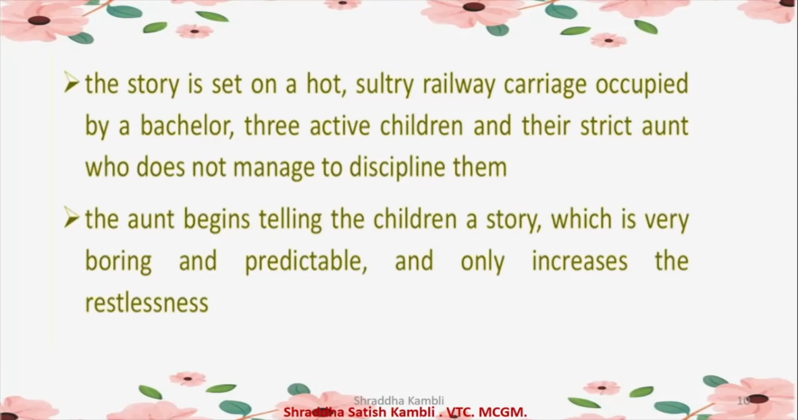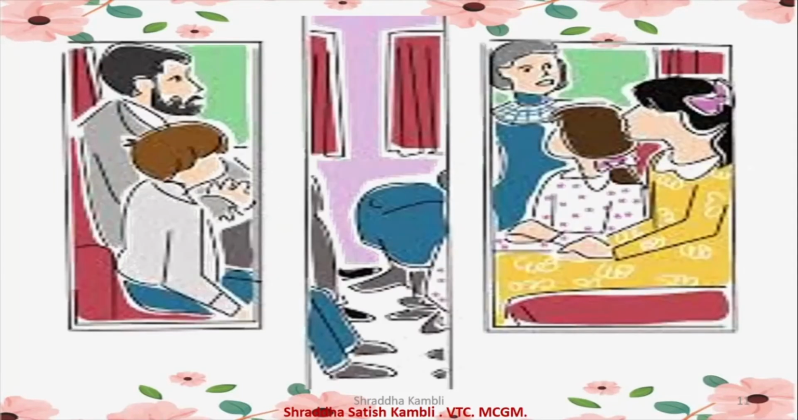Now, this story, when you hear, after we finish completing the story, you will realize that it is set on a hot, sultry (means very hot) railway carriage where there is a bachelor, three children, and a strict aunt. The aunt begins telling the children a story which is very boring, and the children only get more restless because of the story that the aunt tells them. Okay, so you can see here the aunt is telling the children the story, and the children are not very happy or convinced with the story.